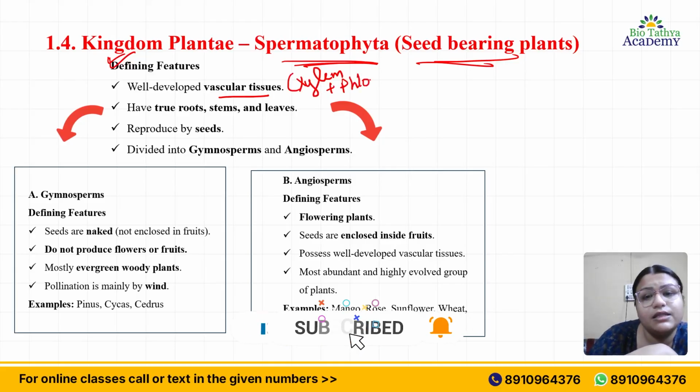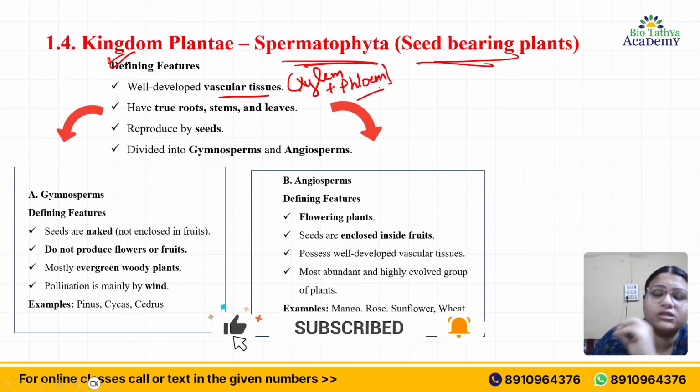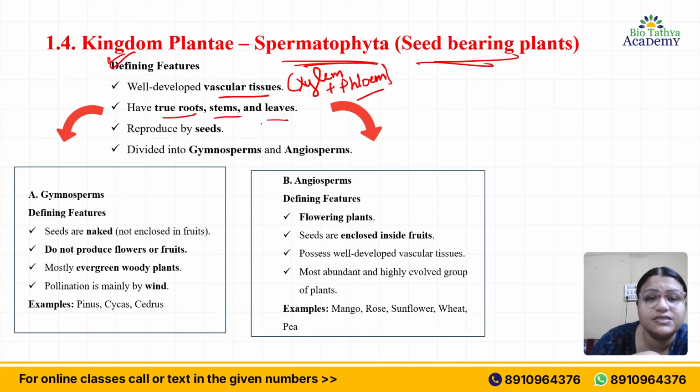They have true roots, stems and leaves. They reproduce by seeds. That's why they are called seed bearing plants. Now this is classified into two types: one is the gymnosperms, one is the angiosperms.